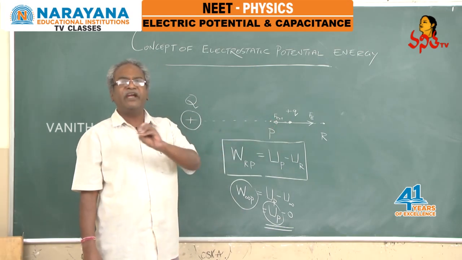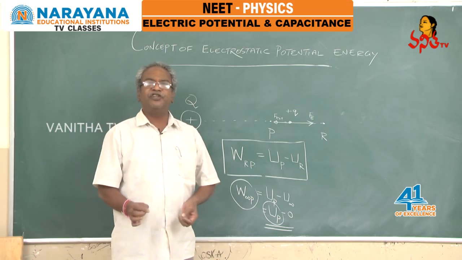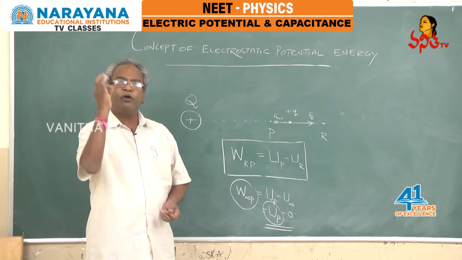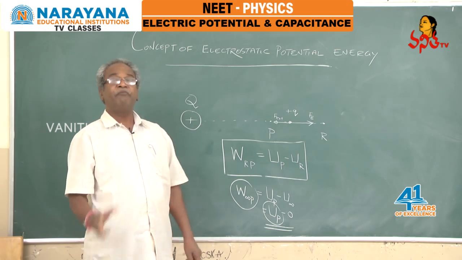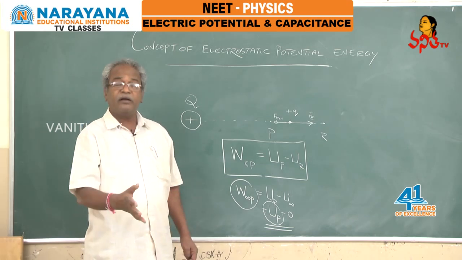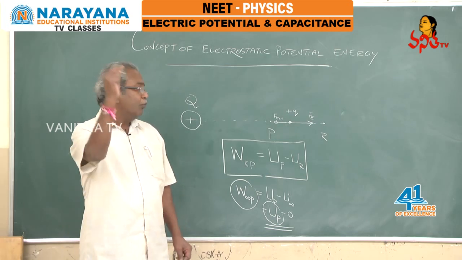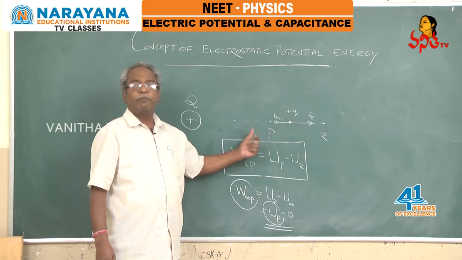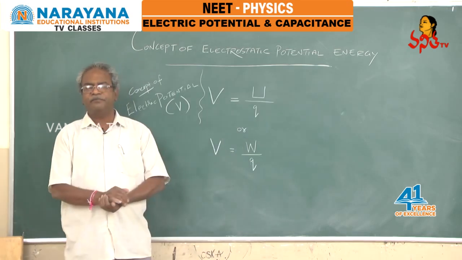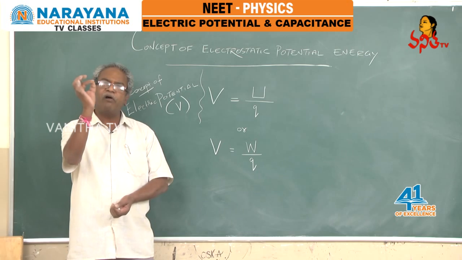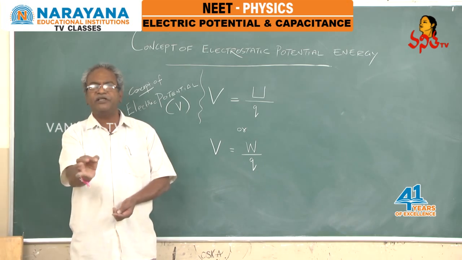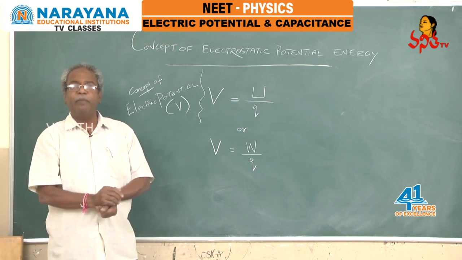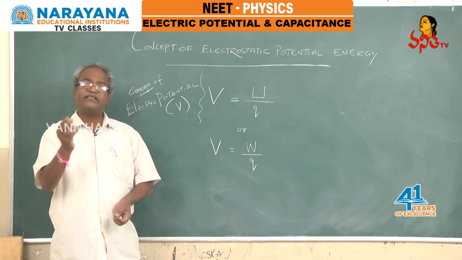Therefore, we can give a statement that potential energy of a point charge plus small q at a particular point is nothing but equal to the work done by the external force in moving that particular charge from infinity to that particular point P. Now, if at all a plus small q charge is available at a point in the electric field, that implies that some external force has done the work.